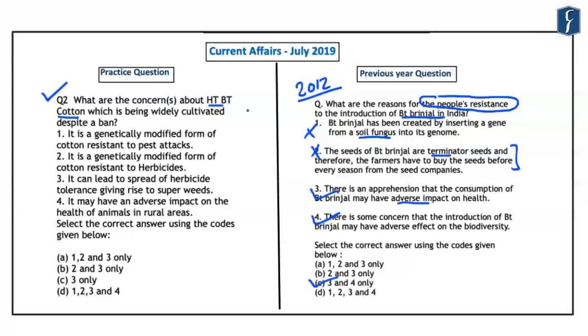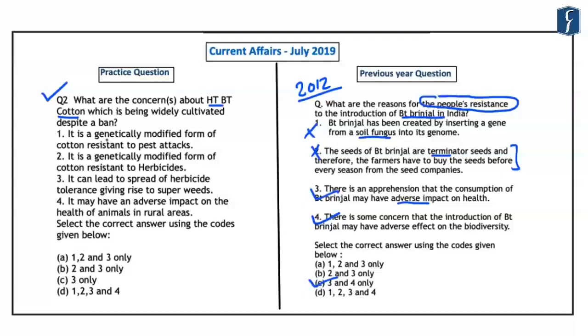Now here we note that BT cotton is already being cultivated legally in different parts of India. However, a new modification has been done to this BT cotton to make it herbicide tolerant. And this helps the farmers to spray herbicides to get rid of parasitic weeds in the farm without harming the main crop. So it mainly makes these HTBT cotton crops herbicide tolerant.